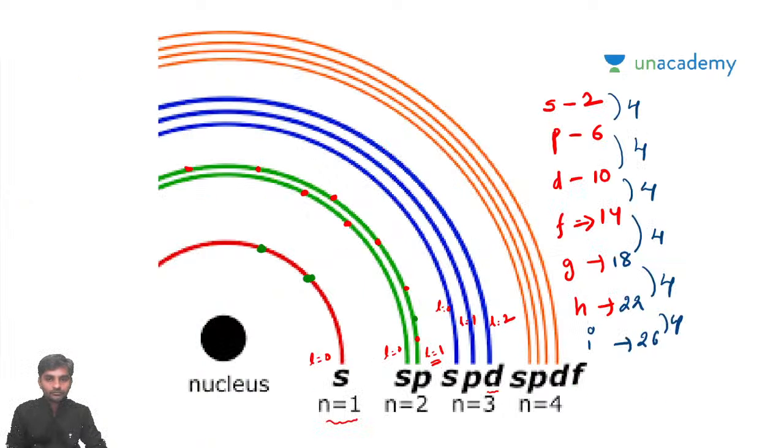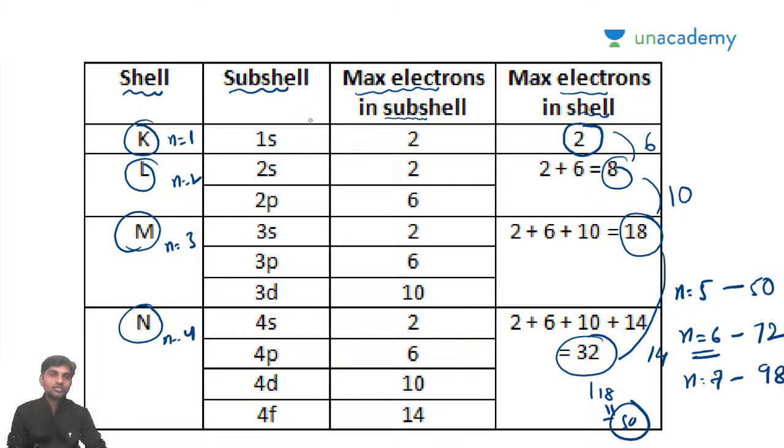We have seen this in detail, how they are spreading: what is s, what is sp, what is spd, spdf. What do you mean by n equal to 1, n equal to 2, n equal to 3, n equal to 4? This is what we discussed in detail in the previous class. We also saw what each shell contains: how many subshells, what is the maximum number of electrons in each subshell, and then the total number of electrons.